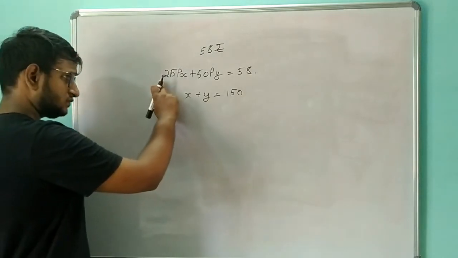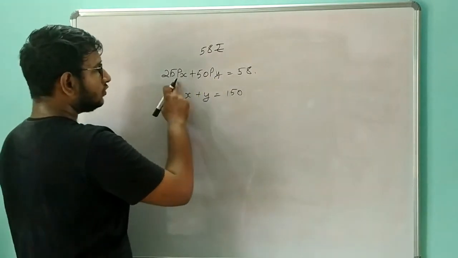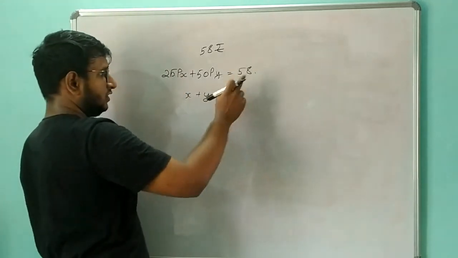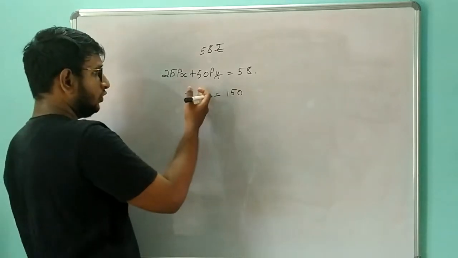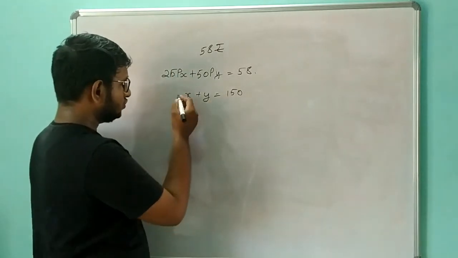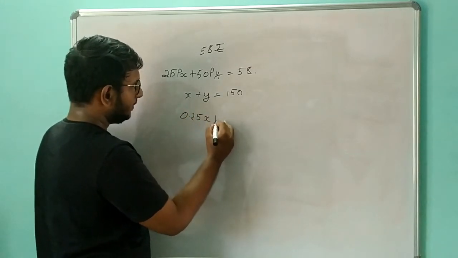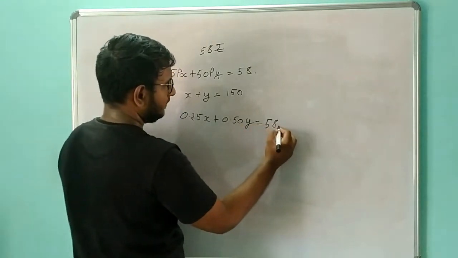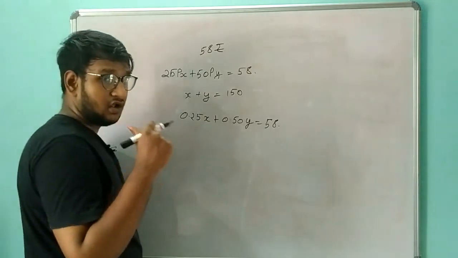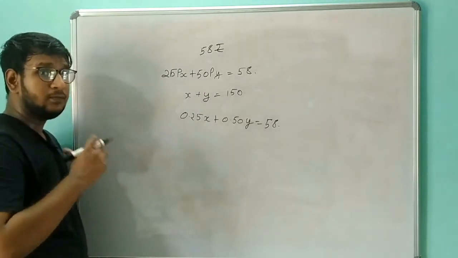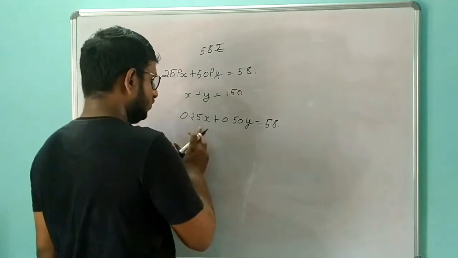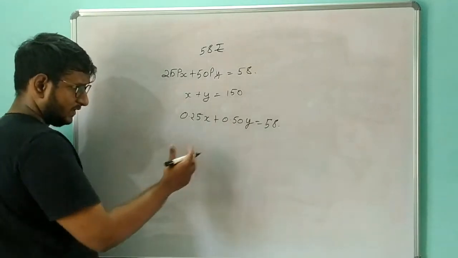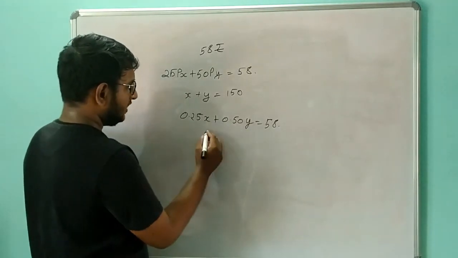Fair enough. Now here we are going to change it into rupees, because this is in rupees, but this is in pies. So we are going to change it into rupees, that is, into a whole unit. So we will get 0.25x plus 0.50y is equal to 58, right? Keep in mind, in the ratio concept, one of the biggest principles is that both things should be in the same unit. So I have converted pies into rupees. Then I am taking x plus y.